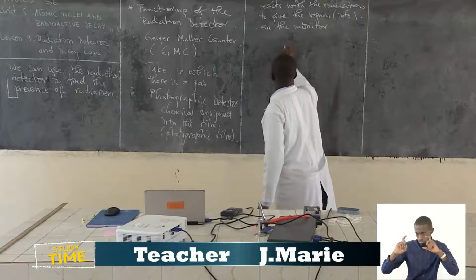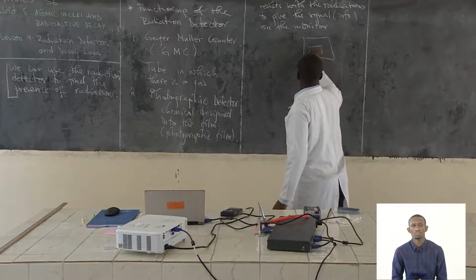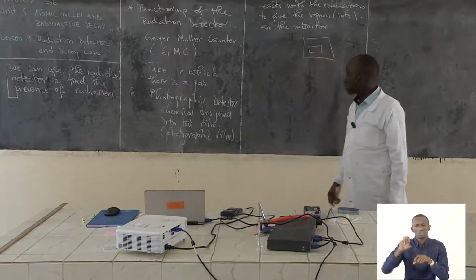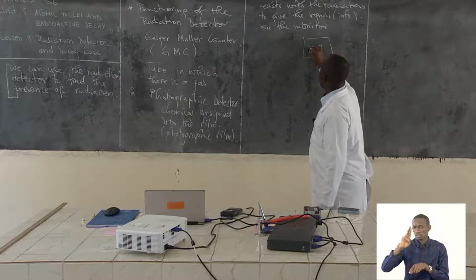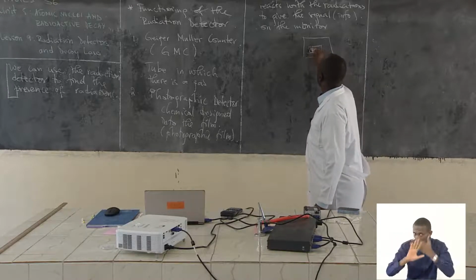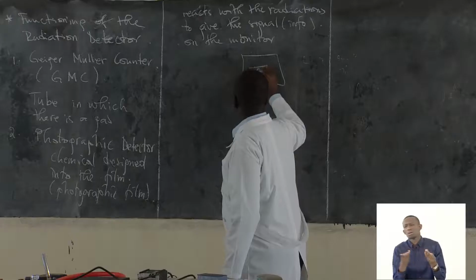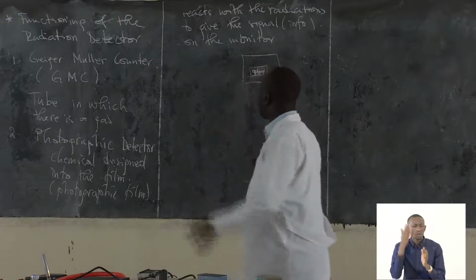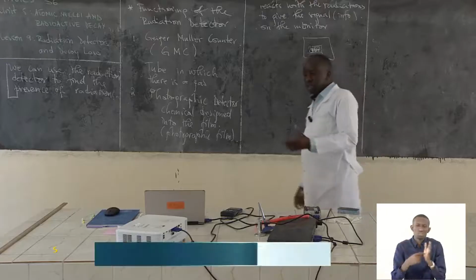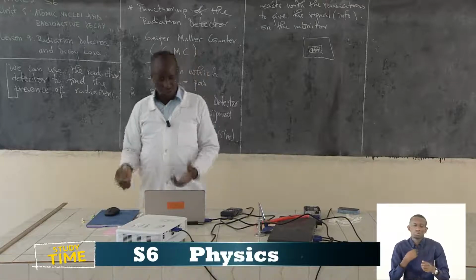The monitor I'm talking about is this kind of screen, on which you may have a value, and this value can tell you how much of this radiation you are being exposed to. It is a kind of watch. I hope you understand that, a kind of watch.